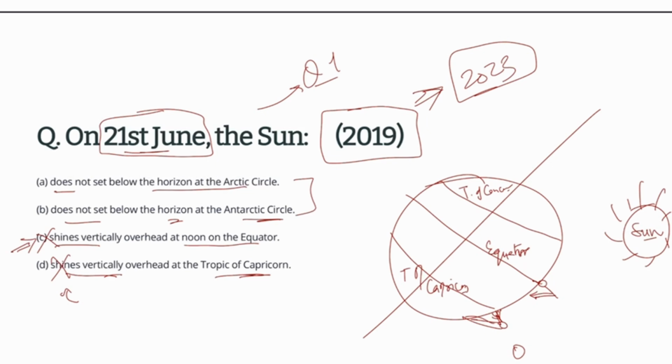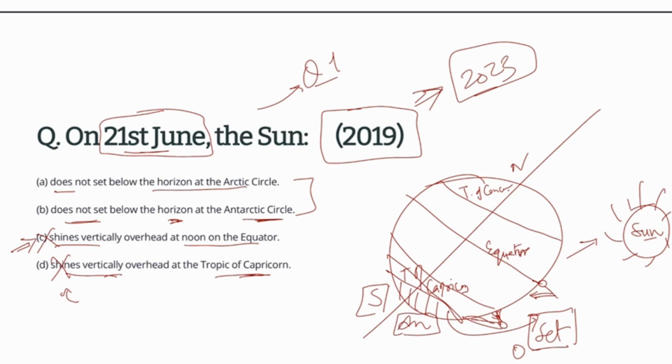Now there should be some answer in statement A or B. Let's see statement B. Does not set below the horizon at Antarctic Circle. Sun is towards the Arctic Circle, and it doesn't have any relation to the Antarctic Circle. Antarctic Circle will be in the southern part of the Earth. Throughout the Antarctic Circle, sun will be setting. The statement says it does not set, so this option is also wrong. Only the answer is option A.